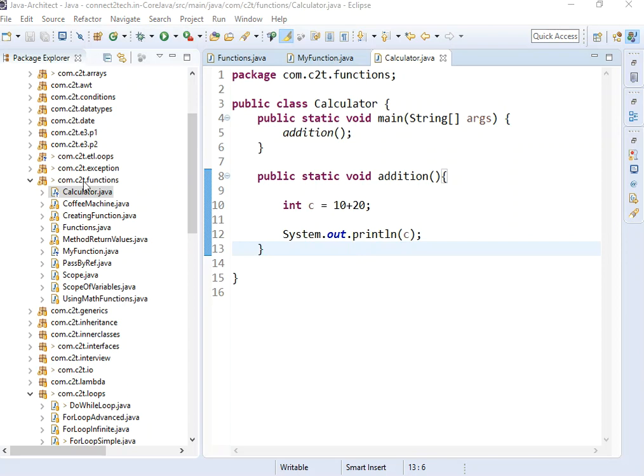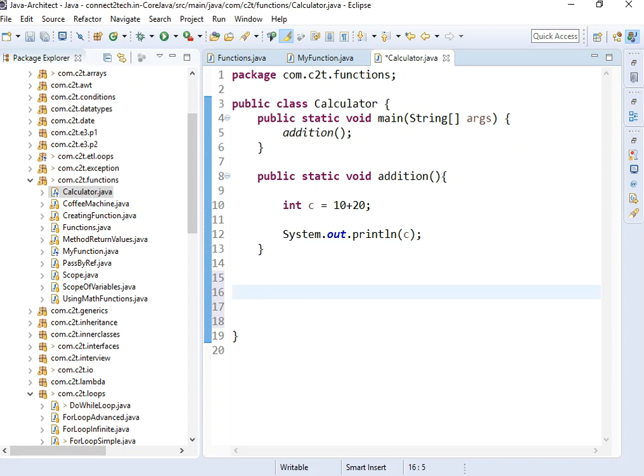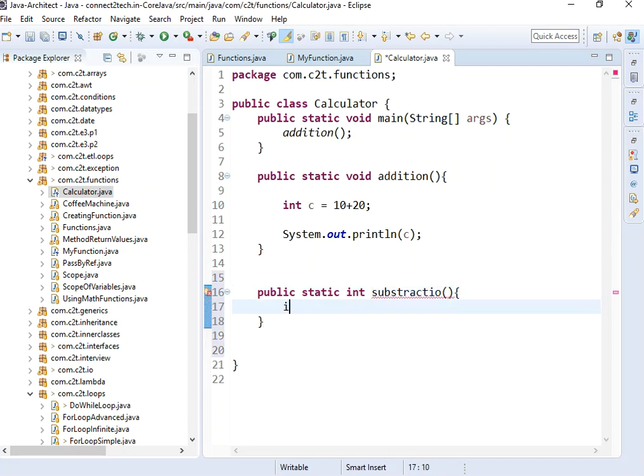So let us create one method. This method does not return anything for me, right? So let's create a method which returns. Let's say public static int is the return type, subtraction. Here I will say int c equal to 10 minus 20, right?